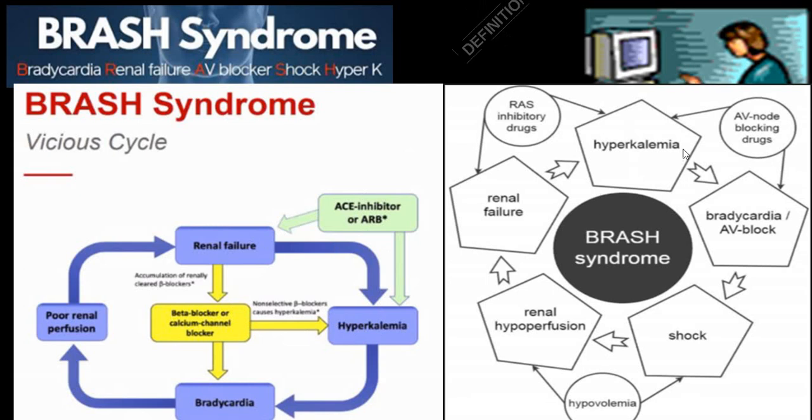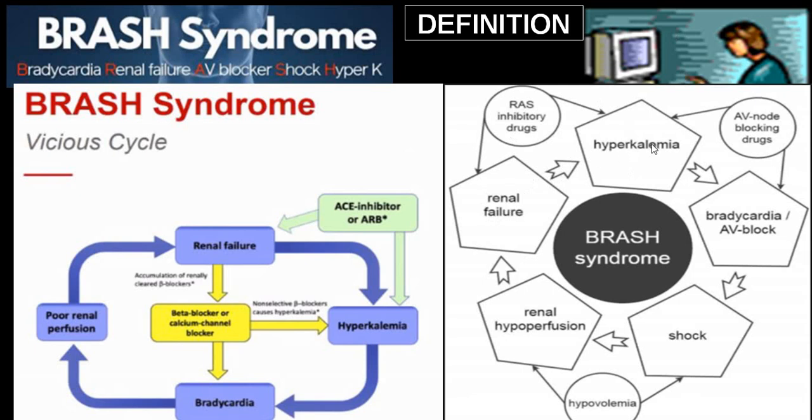If we come to this diagram, Brash syndrome consists of hyperkalemia, bradycardia, all these five things together. You have to start from one. Say a person is on a RAS inhibitor, or we call it ACE inhibitor or ARB. That will predispose to hyperkalemia, and that will predispose to renal failure. So renal failure will predispose to hyperkalemia.